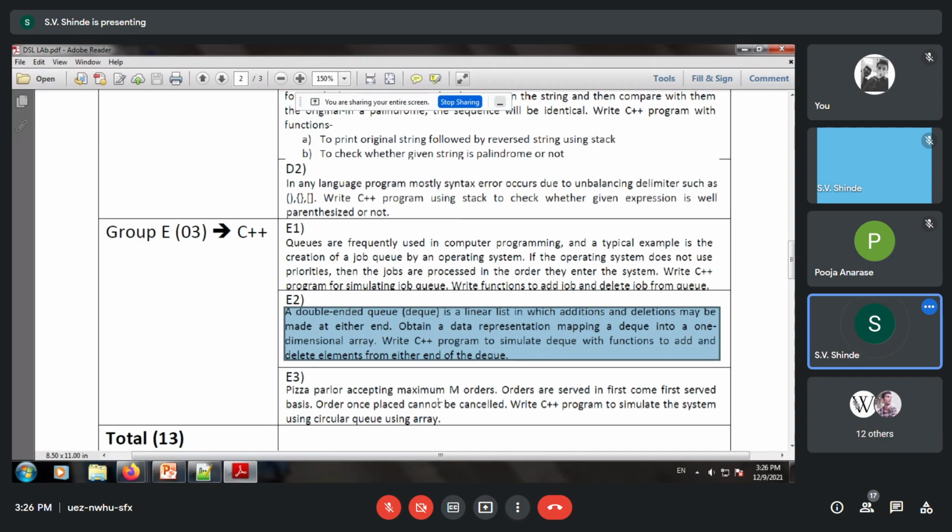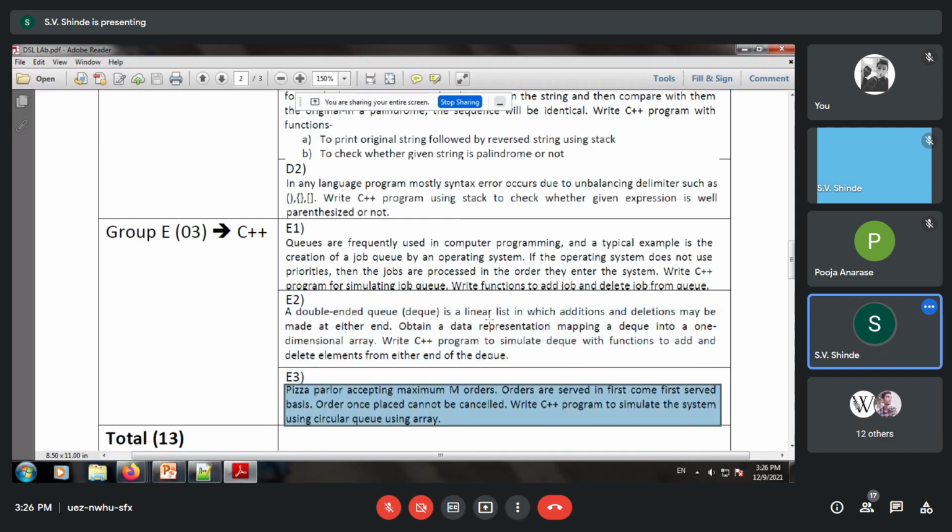Now the third one is the pizza parlor that is accepting M orders. M is nothing but the size of the queue. If the size of the queue is 100, the pizza parlor is capable of serving 100 orders, that is their pizza making capacity in one day.